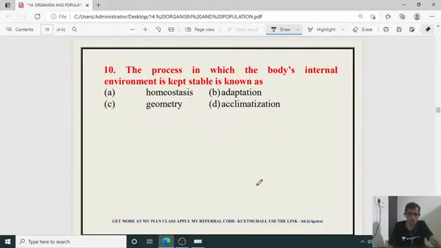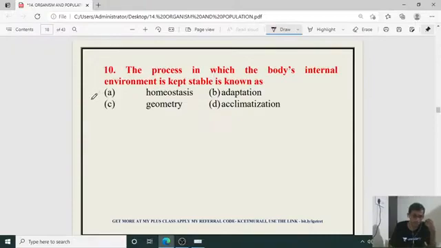The process in which the body's internal environment is kept stable is known as what? What is the terminology for this one? So here I gave homeostasis, geometry, adaptation, acclimatization. Four options I gave, and the definition is for one of the options. So which option is the right one? The process in which the body's internal environment is kept stable is known as what?